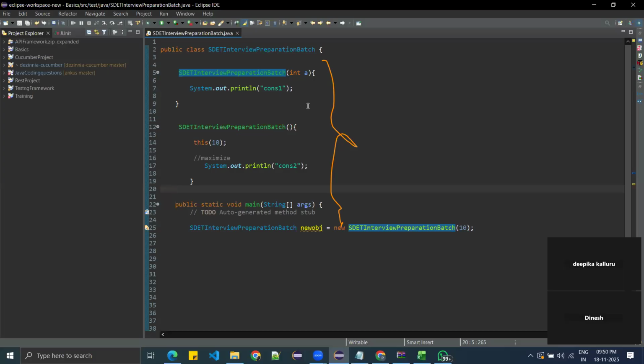Got it, team? So whenever the panel asks you what the expected output is, do not rush into seeing these lines. Only see what is there in the main method. Got it? Got it, team?